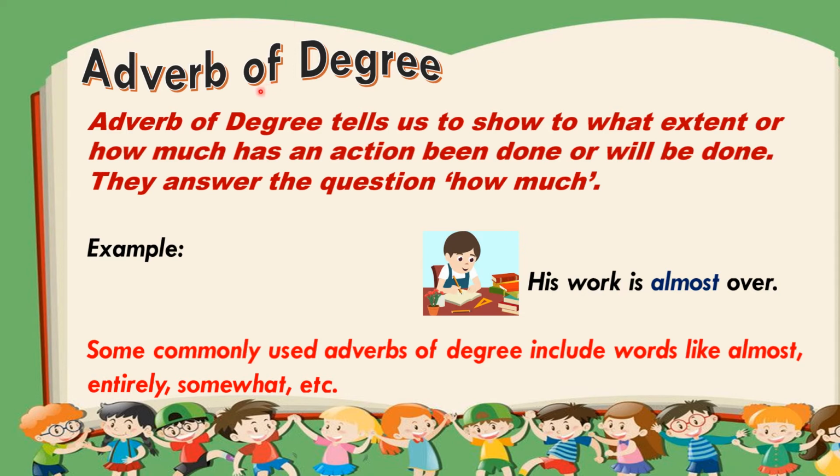Now let's discuss adverb of degree. An adverb of degree tells us to what extent or how much an action has been done or will be done. They answer the question how much. For example, his work is almost over. So what is it telling? How much work is left? His work is almost over. So almost is your adverb of degree. Some commonly used adverbs of degree include words like almost, entirely, somewhat, etc.